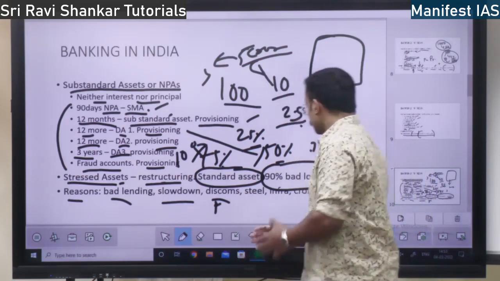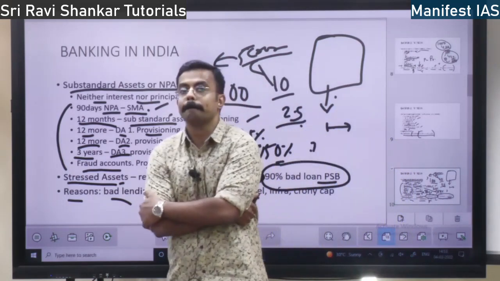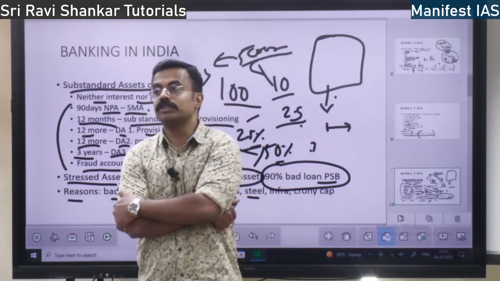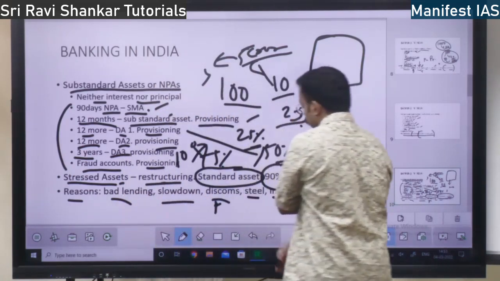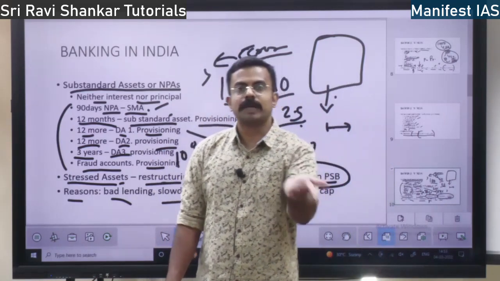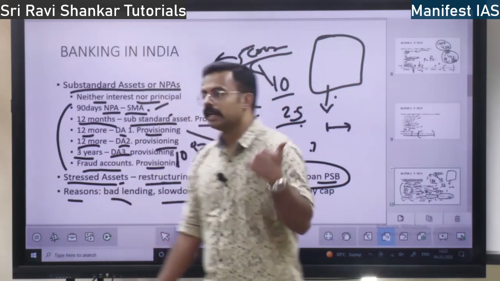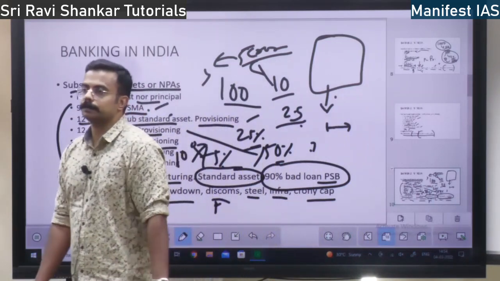Yes. Next, steel industry. The steel industry has also taken a lot of money. There also there is a lot of loss to the banks. They have not returned it. Next, infrastructure. In infrastructure, they have invested a lot of money and that money has not come back. That is also loss making. Right? And also crony capitalism. What is crony capitalism?